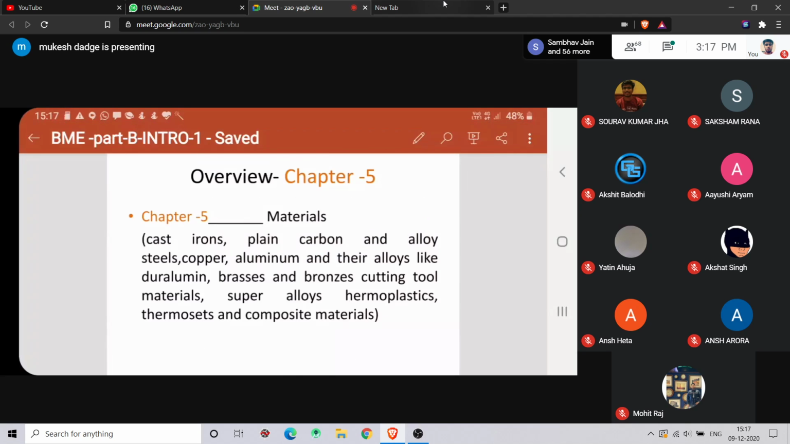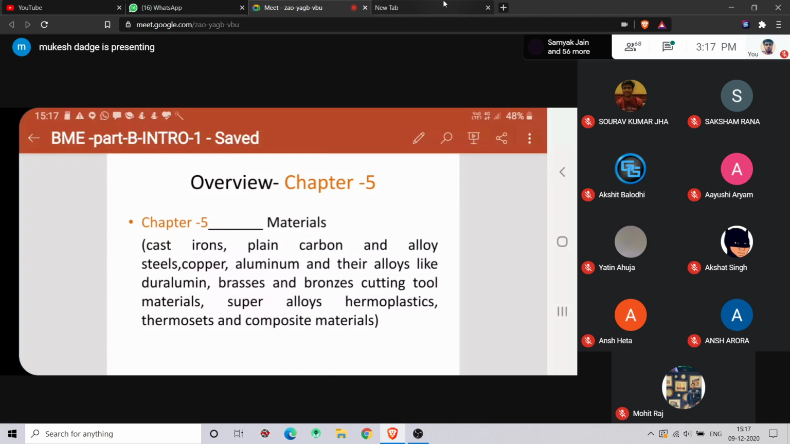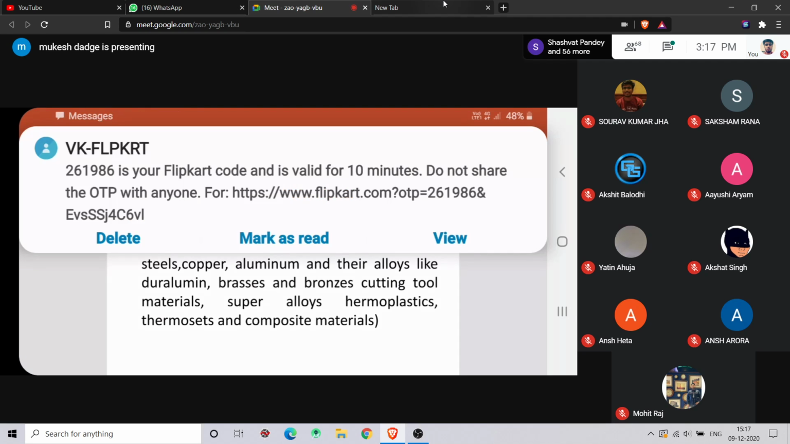So in chapter 5, materials: if you see any automobile body or aerospace, mostly they are made up of cast iron, ferrous materials or non-ferrous materials. Nowadays they are using composite materials.